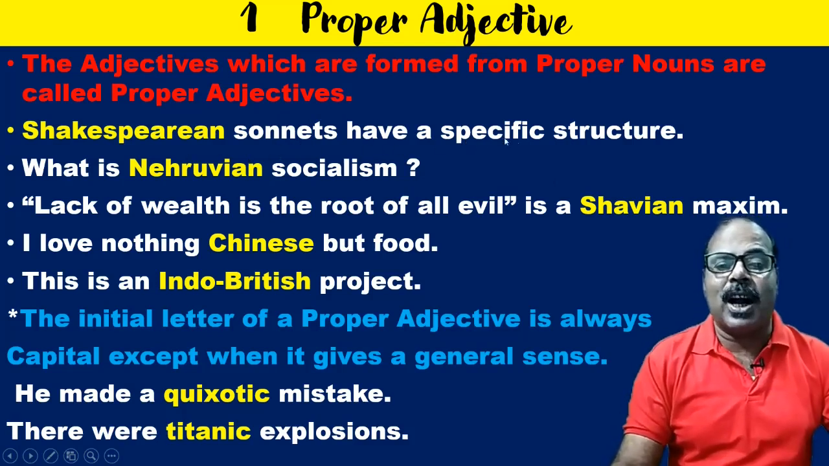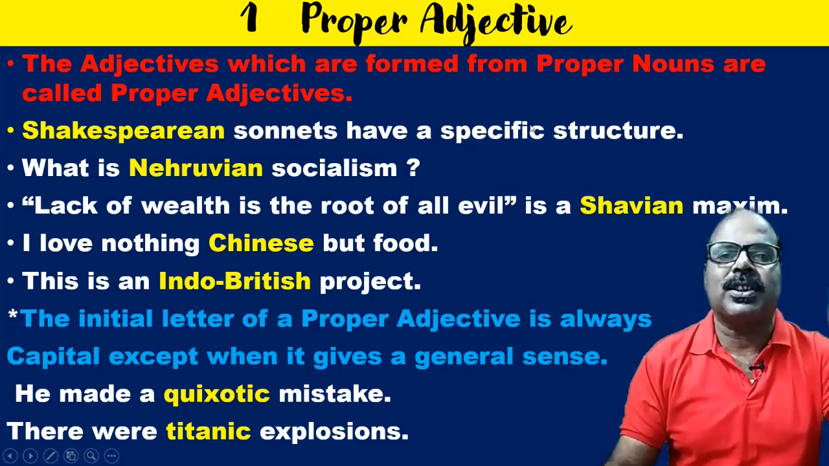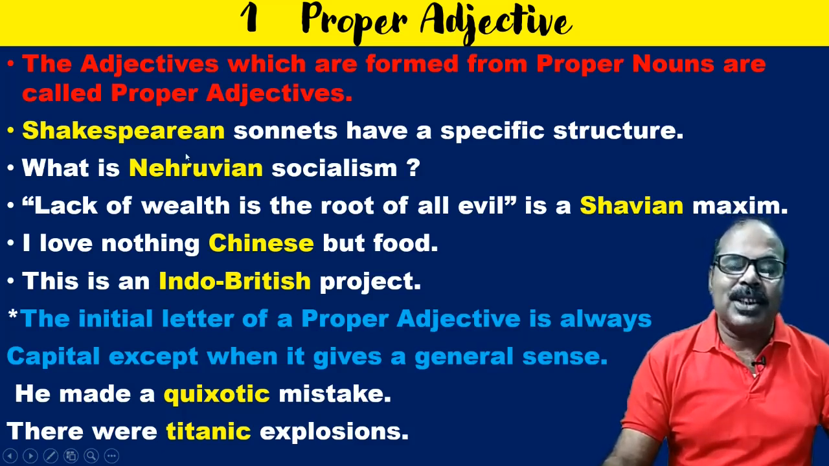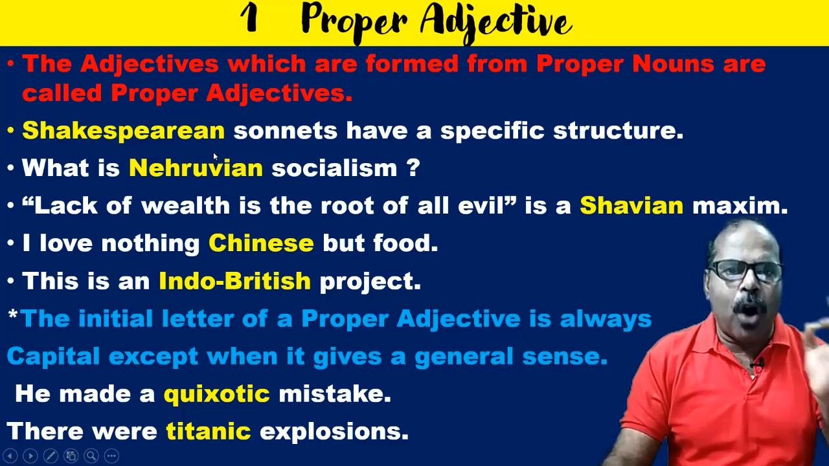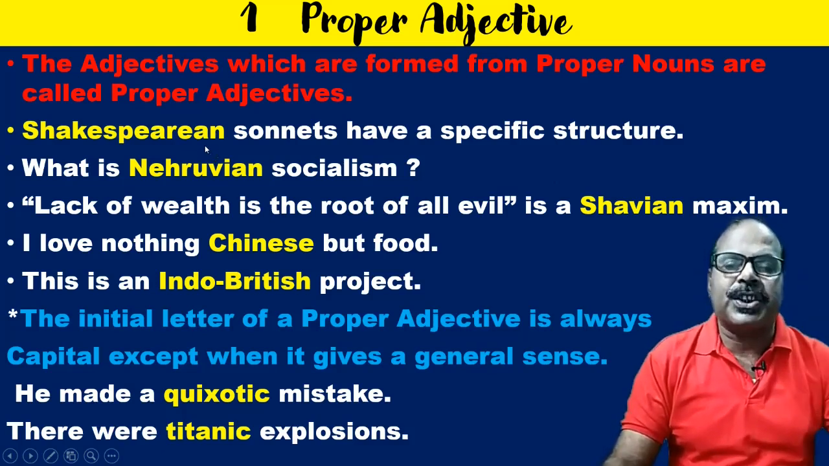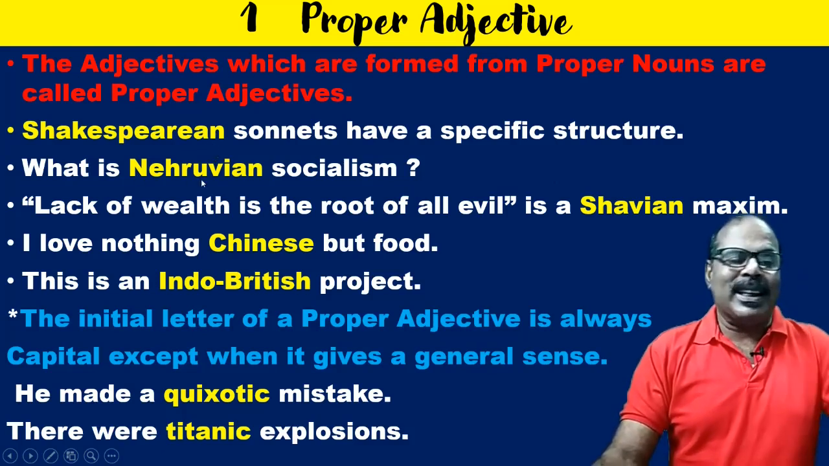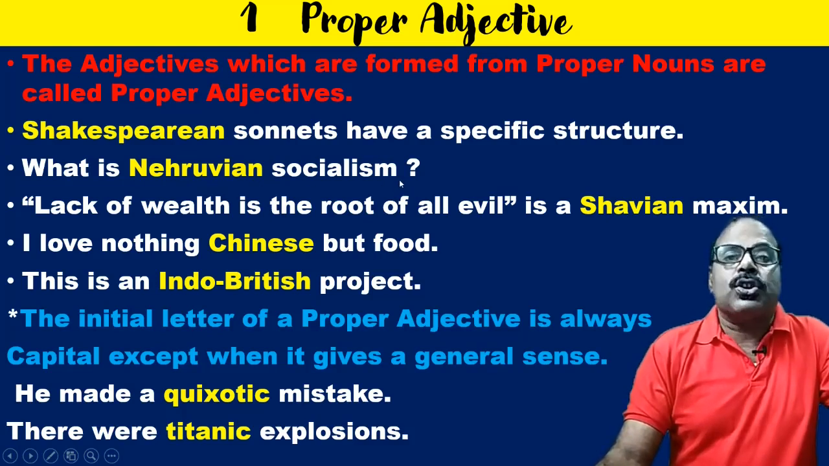Shakespearean sonnets have a specific structure. Here the adjective is Shakespearean and it is formed from the name Shakespeare. What is Nehruvian socialism?